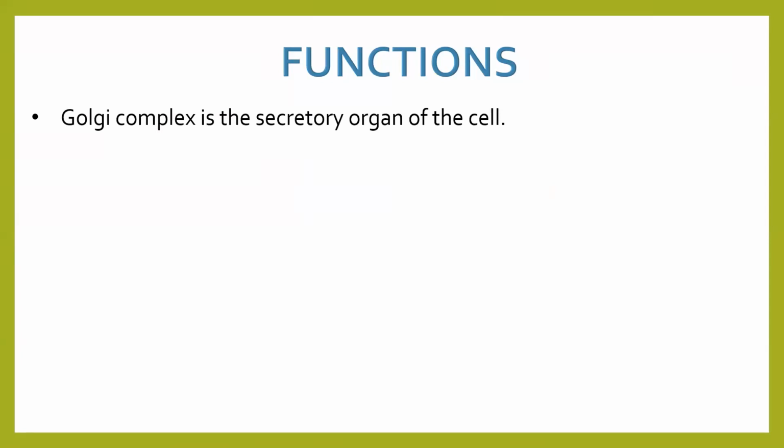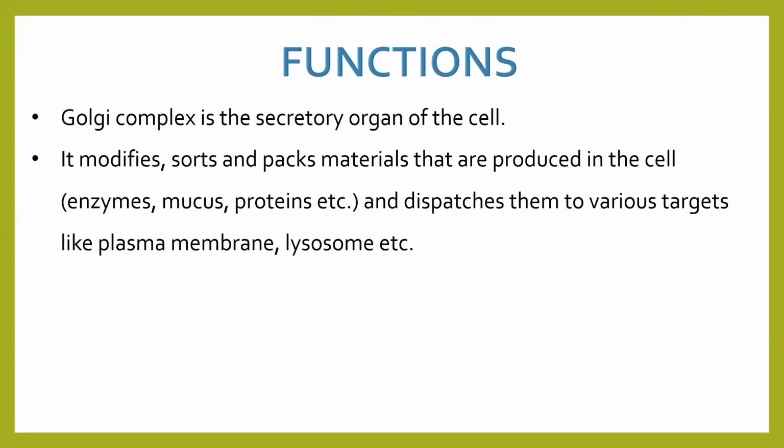Okay. Now let's have a look at the functions as well. Number one, remember Golgi, although it is doing the work of courier service, it is also a very secretory organ. Why? Because modifications are done because of the presence of enzyme. That means it will obviously secrete a few things. Second point, it modifies, sorts. What is the meaning of sorting? Separating based on different categories, and packs material that are produced in the cell. Now which materials are made in the cell? Which includes enzyme, mucus, proteins, etc.